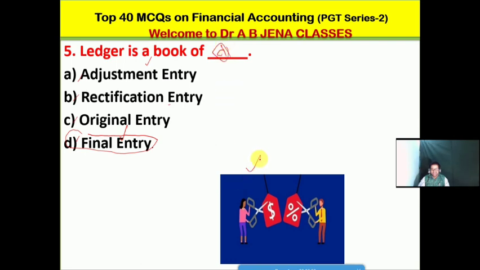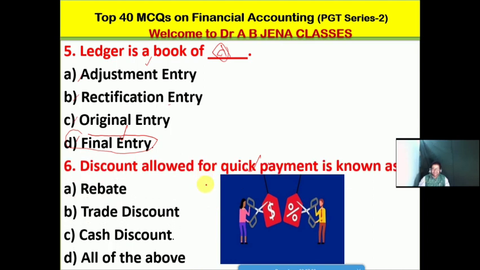From this image, you can easily guess the MCQ will be on discount. Discount allowed for quick payment is known as what? Discount allowed for quick payment is called what? A. It's rebate. B. It's trade discount. C. It's cash discount. D. It's all of the above. No doubt, C is the right option for this MCQ.